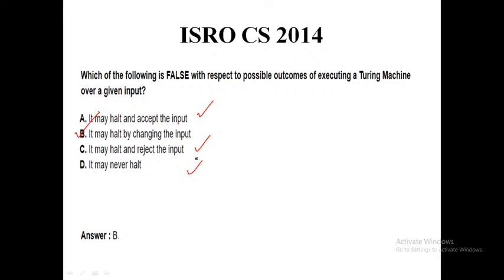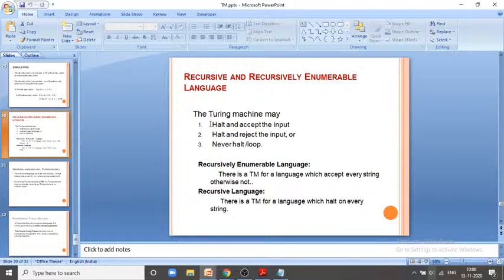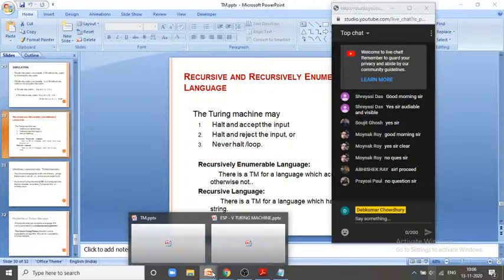Option B is false. I am discarding it and moving to the diagram, and you are observing the halting related operations. There are three cases: halt and accept the input, halt and reject the input, never halts or loop. These are the three cases regarding the Turing machine. I hope it is clear to you.